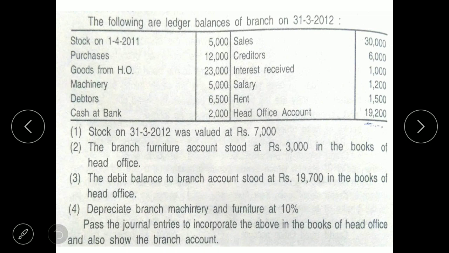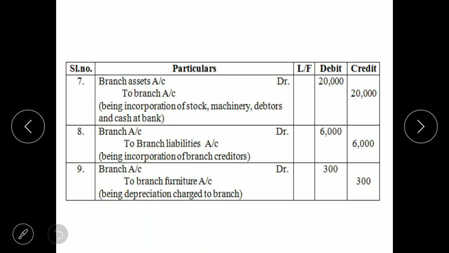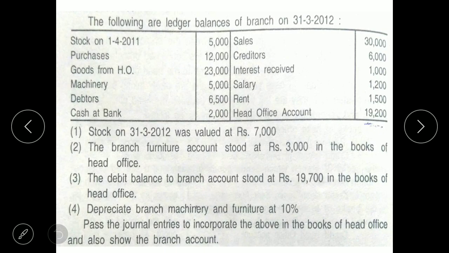Next we need to consider liabilities of the branch. There is only one liability given, that is creditors. So your journal entry will be branch account debit to branch liabilities account 6000, 6000. All the incorporation entries are done.